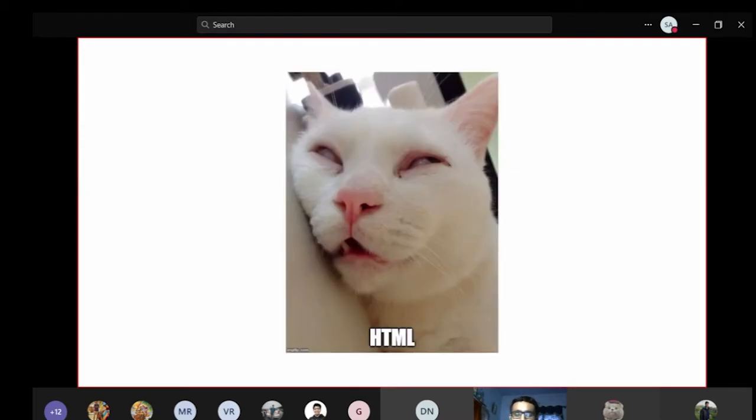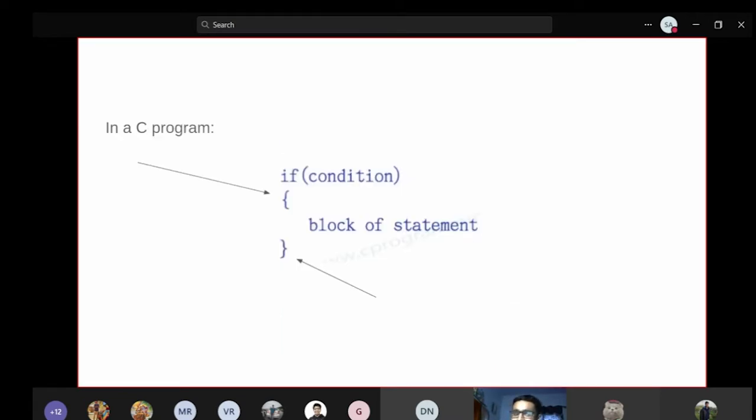Let's start with HTML. Let me introduce you to HTML. Like in C programs, you can see a block, right? There's a curly bracket, opening and closing, and you write some content inside. We call this a block which has some content inside. A similar concept is present in HTML, and that is done by tags. Suppose you replace the curly bracket with an opening and closing tag, and you add some content in it. So we can say the outer tag is the block for the inner tag. The outer tag is kind of a box where the inner elements of the content are contained.